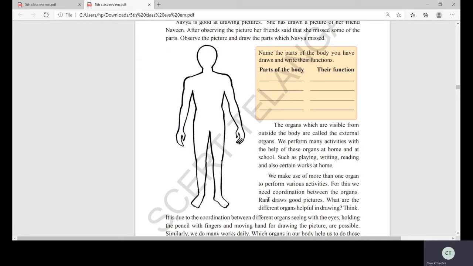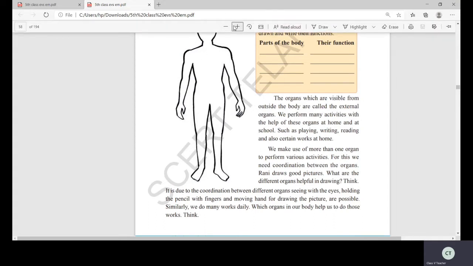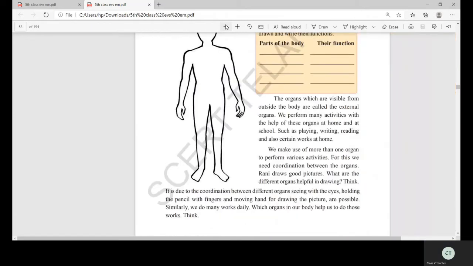For this, we need coordination between the organs. Rani draws good pictures. What are the different organs helpful in drawing? Come on, think. See, children, at a time we use a number of organs here. What are the organs we will use here? Example. I want to show here why we are using multiple organs.